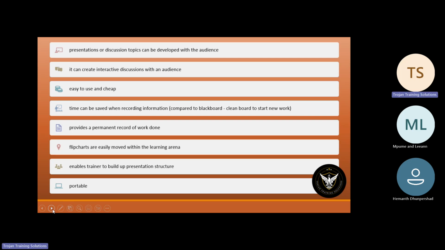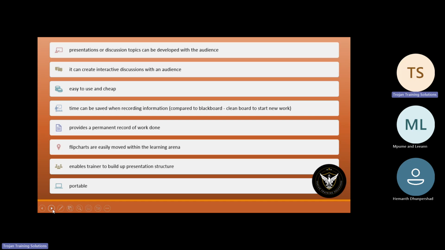It provides a permanent record of work done. Flip charts are easily moved within the area. It enables trainers to build up presentation structure, and it's portable. Can you see the advantages of using a flip chart?